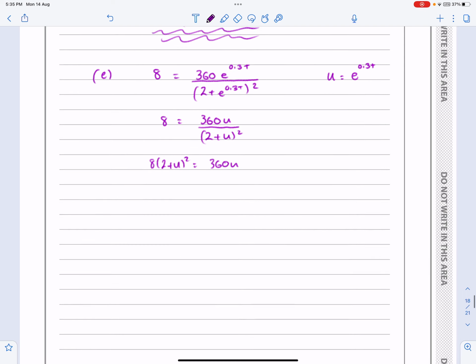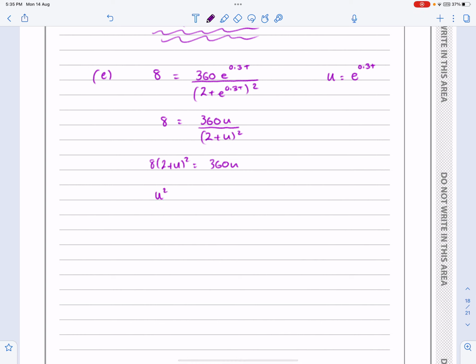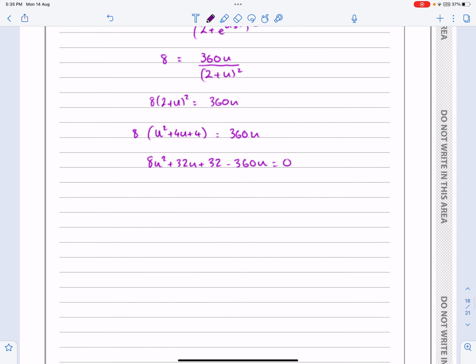Multiply that all out. Now you can take as long as you want over this. I'm going to do it quickly. u squared plus 4u plus 4. So 8 lots of that is equal to 360u. Multiply that bracket out. Take the 360 over to the other side. This quadratic works out to be 8u squared minus 356u plus 32 equals 0.